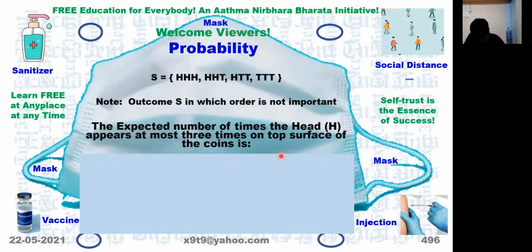The expected number of times the head H appears at most 3 times on top surface of the coin. Read the problem correctly. At most 3 times. It can be less.